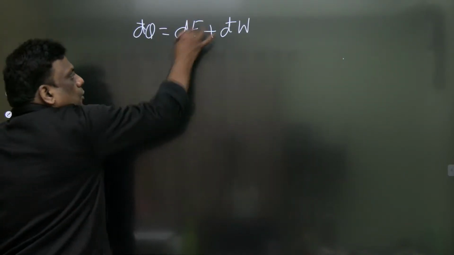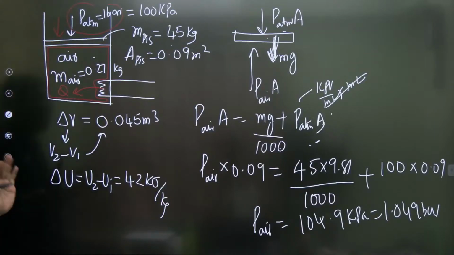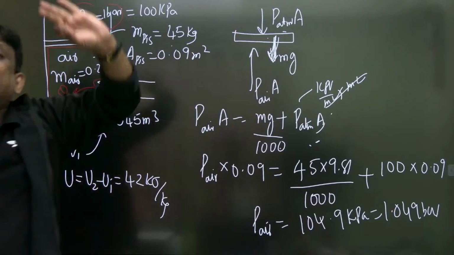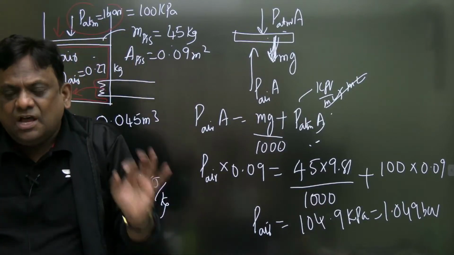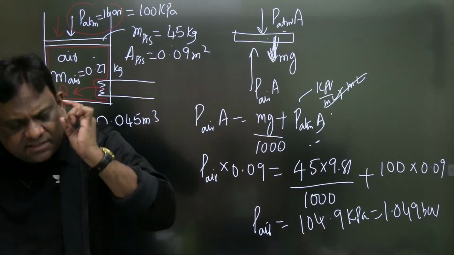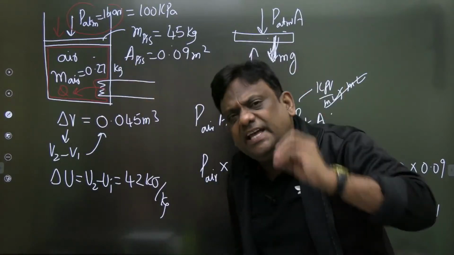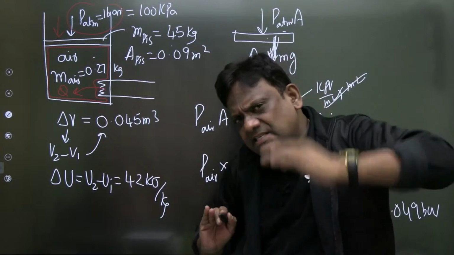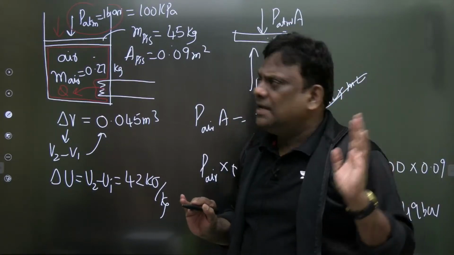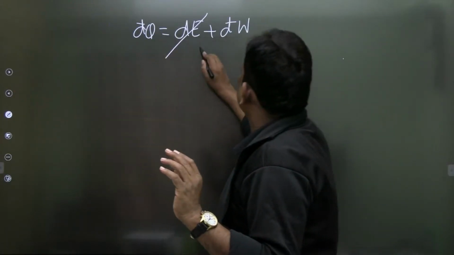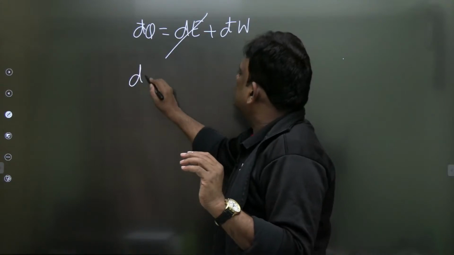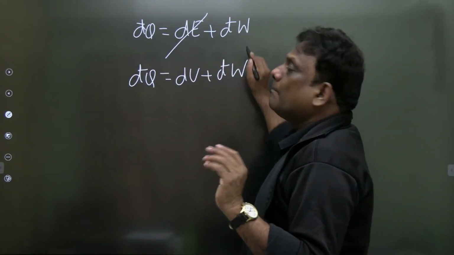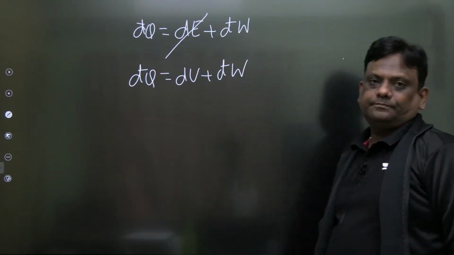That's why if I neglect potential energy, so now you tell me what is my system. अब आप बताइए मेरा system क्या है? मेरा system only air. Air means gas. For a gas, can I neglect potential? This is a very, very important part, sir. What is my system? You tell me. My system is air, which is a gas. For gas, the potential energy changes are negligible. That's why I will write the equation as, if I neglect potential energy changes, d'q is equal to du plus d'w, क्योंकि यहाँ पे my system is only air.